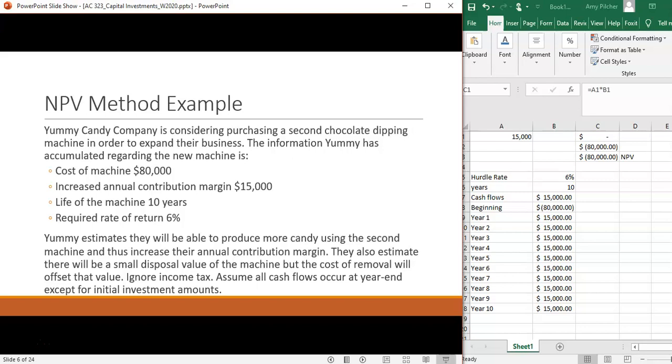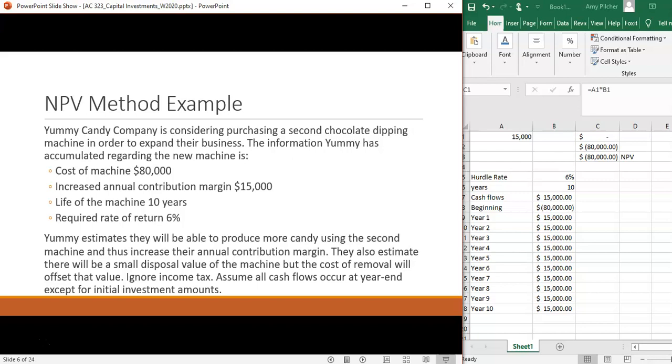Additionally, the other information that they give us is that any salvage value is going to be taken up with their removal value. So they're not even going to consider salvage value or removing the project as part of their calculations. They're also not going to pay any attention to income tax in these calculations.